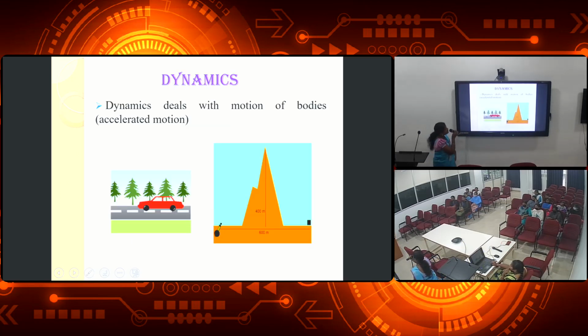Dynamics deals with motion of bodies, that is, accelerated motion. Here the car is moving, therefore it is the study of a moving object. And also here the ship is moving, it is also a study of moving objects.